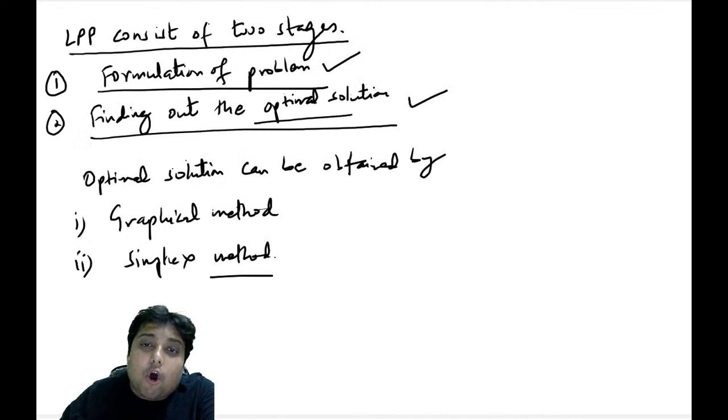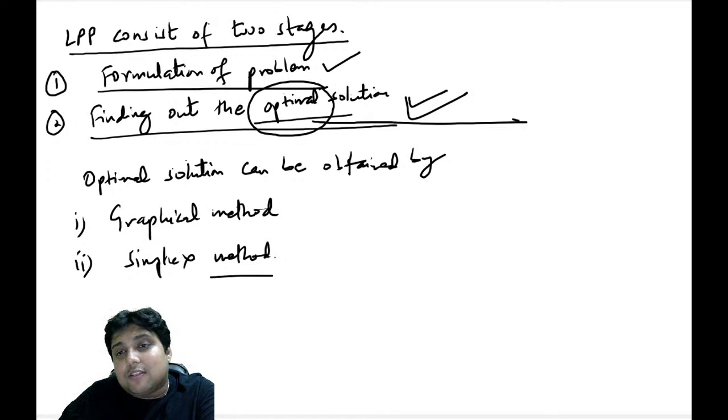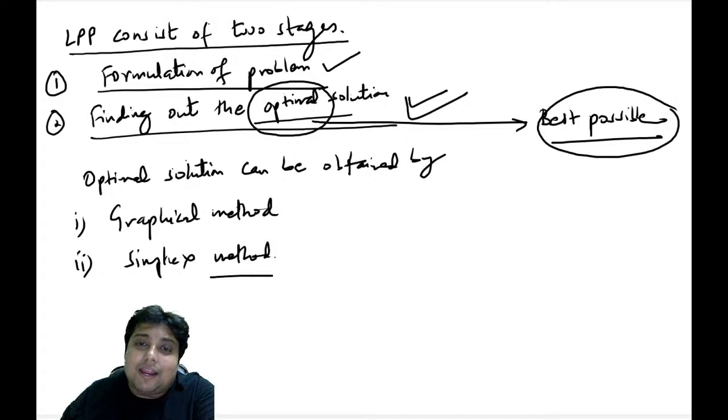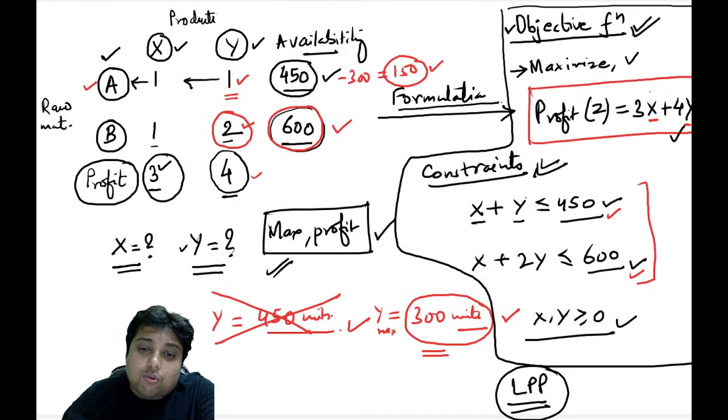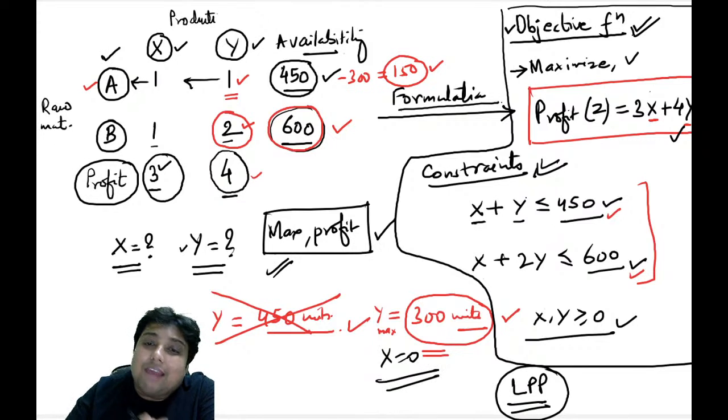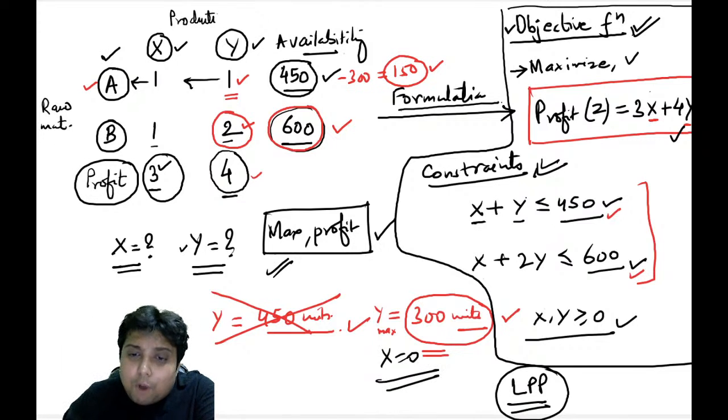What does the word optimal mean? Optimal means, my friend, best possible. Remember, y equal to 300, x equal to 0 is one solution for this problem. I will be making some profit. What profit? 300 units of y, 0 units of x.